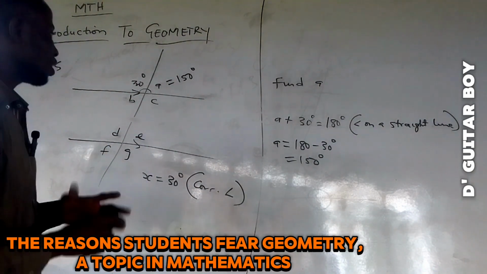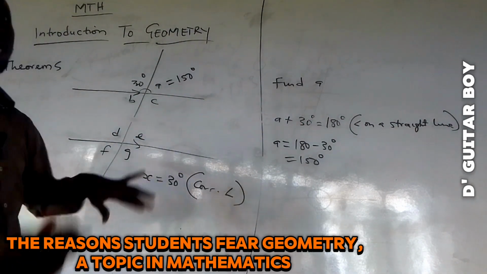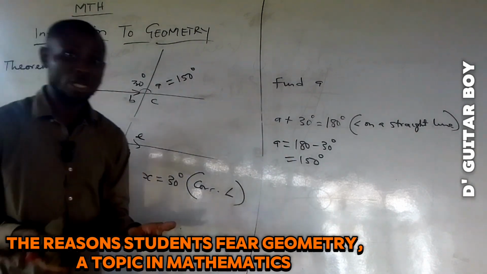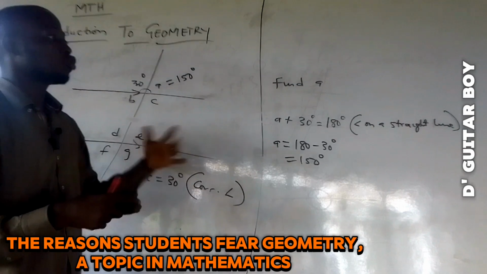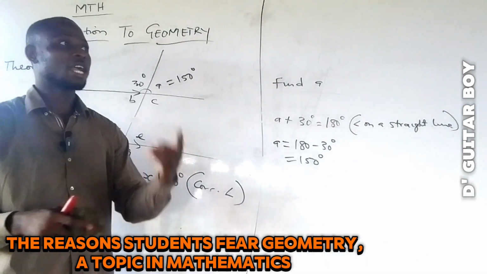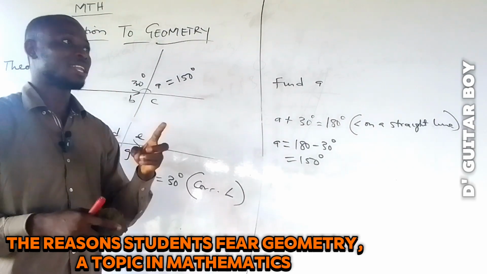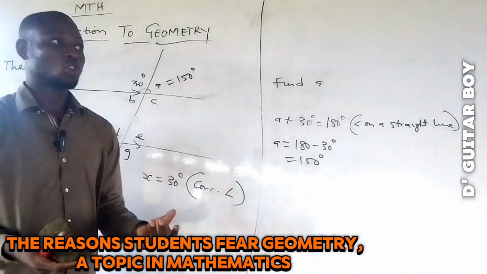Now I can use angle on a straight line to solve everything here, but I don't want to use it, because you can solve this problem in so many ways. I just want to introduce another theorem. We've talked about two theorems now. The first one: when a transversal cuts through two parallel lines, the corresponding angles are equal. The second: angle on a straight line is equal to 180.